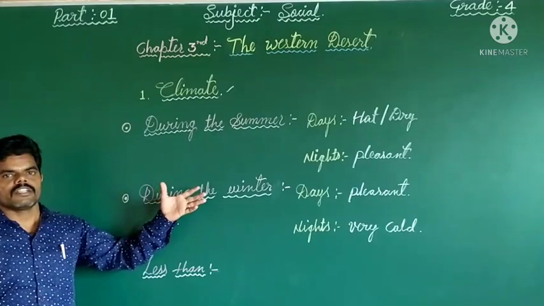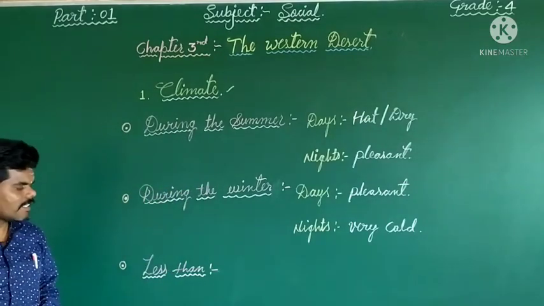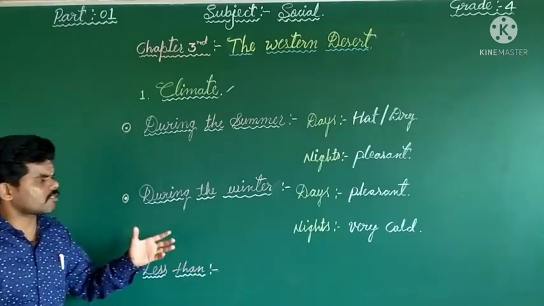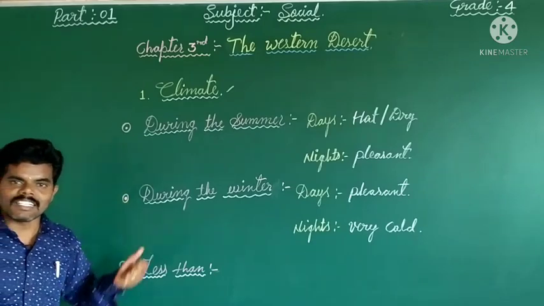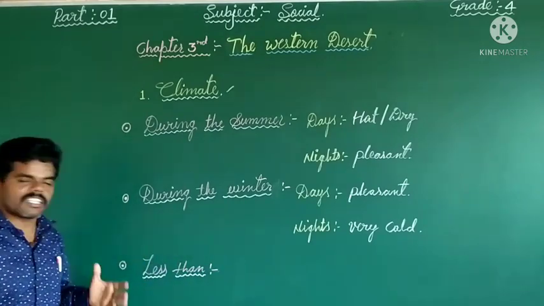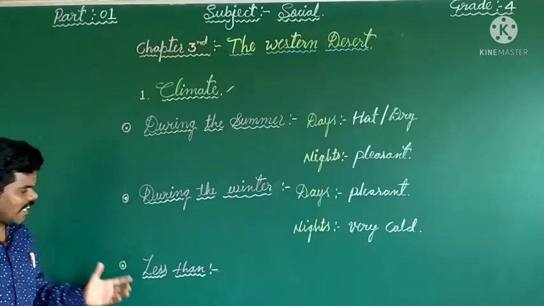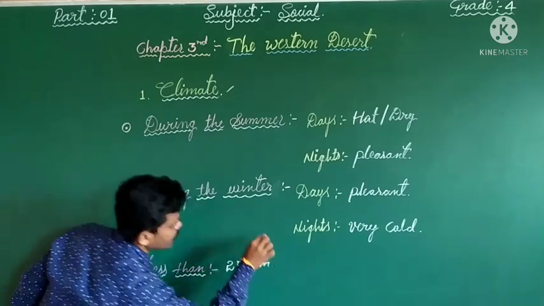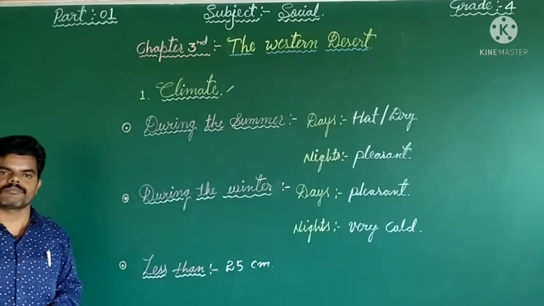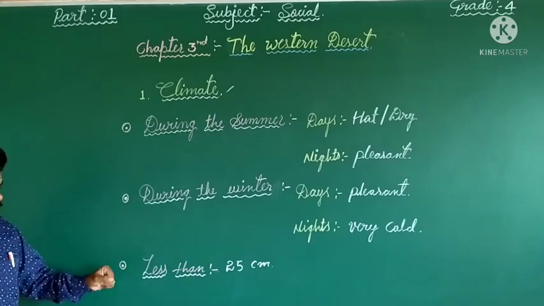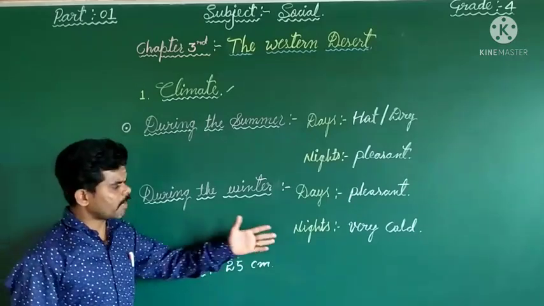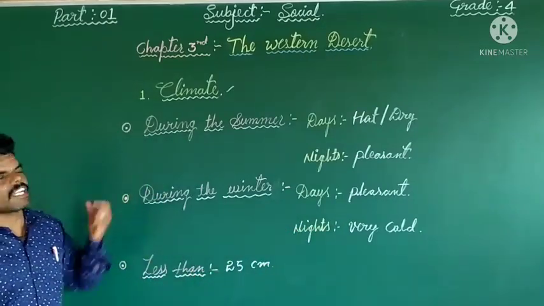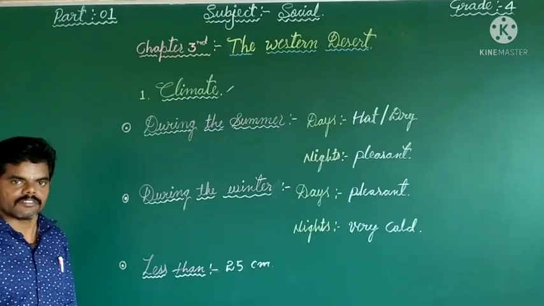So that is the climate of the desert region. This desert region receives very little rainfall. The average rainfall of the desert region is less than 25 centimeters. So that is why it is barren and rocky.